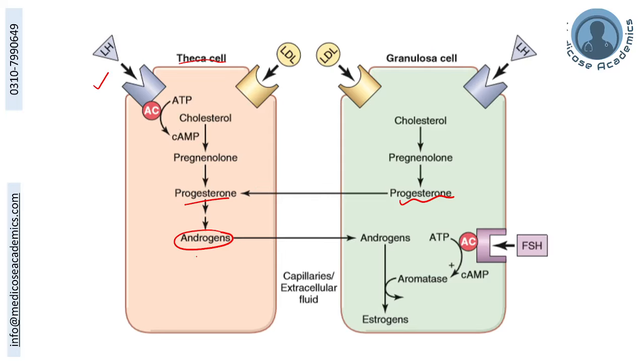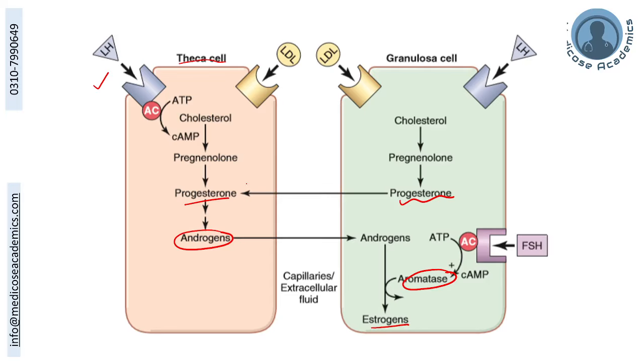This androgen afterwards is transferred to the granulosa cells, which have another enzyme known as aromatase. This aromatase can convert androgens to estrogen, which is the most important female reproductive hormone along with progesterone. But the theca cells do not have this aromatase enzyme, so they cannot convert androgens to estrogens.